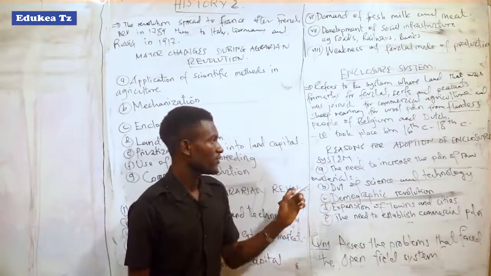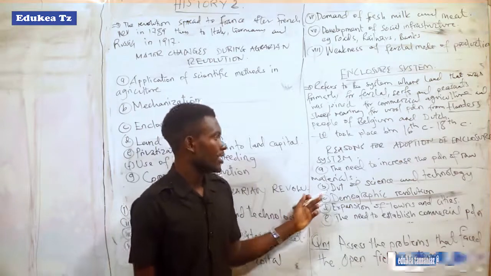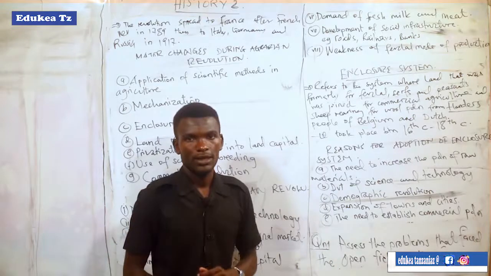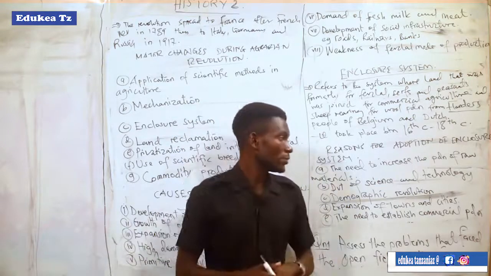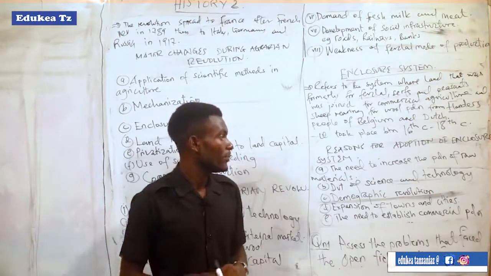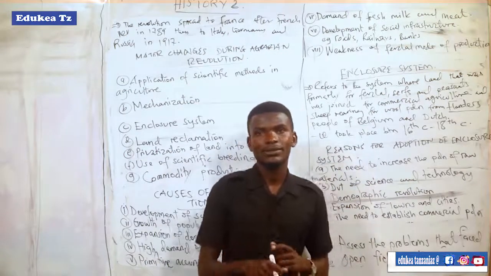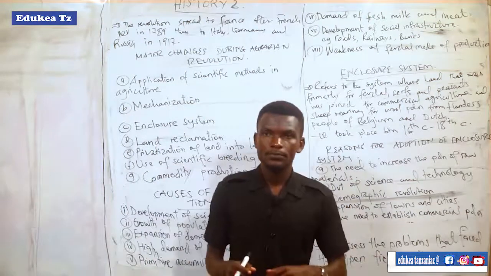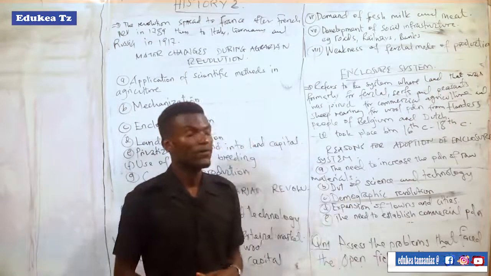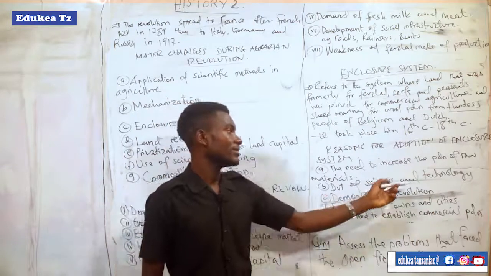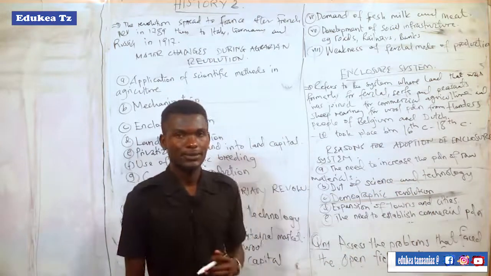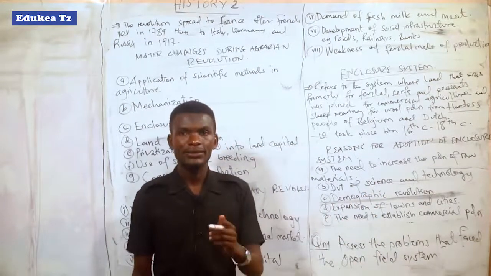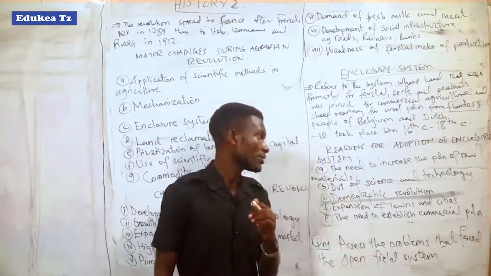Another reason for adoption of enclosure system was the development of science and technology. After the development of science and technology, the Americans decided to adopt the enclosure system for the reason of getting enough rent for practicing different agricultural practices and a large area to apply scientific methods of agriculture.